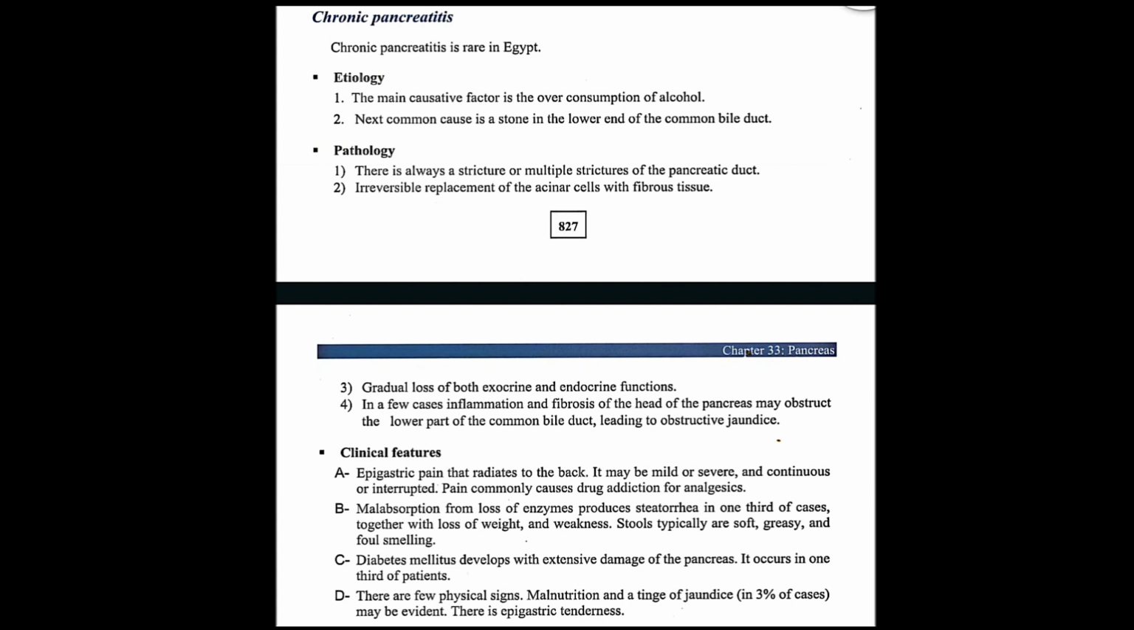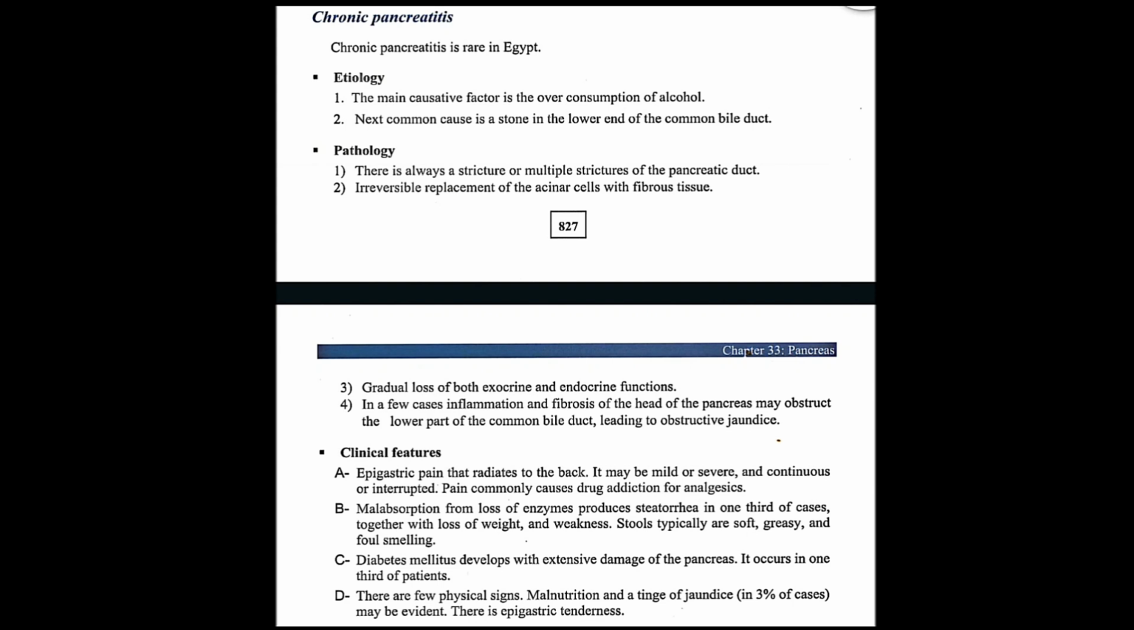Symptoms. Okay, what are the signs and symptoms of chronic pancreatitis? We have four: epigastric pain, malabsorption, diabetes mellitus, and a few other physical signs. So epigastric pain. This pain, which is in the epigastrium, will radiate to the back. So you know this is chronic pancreatitis.